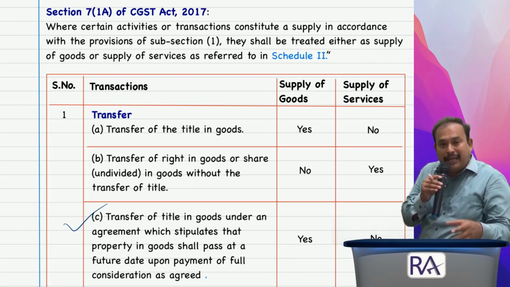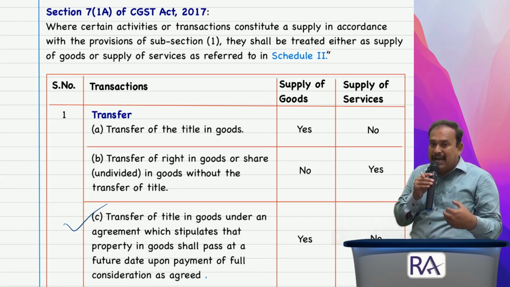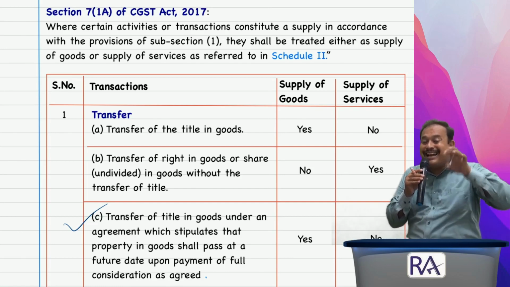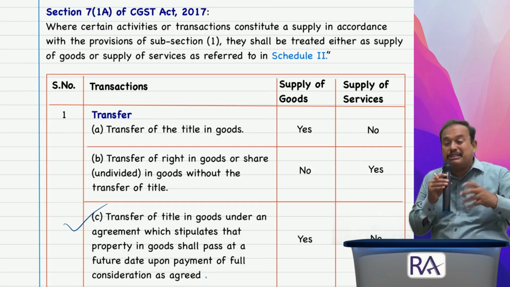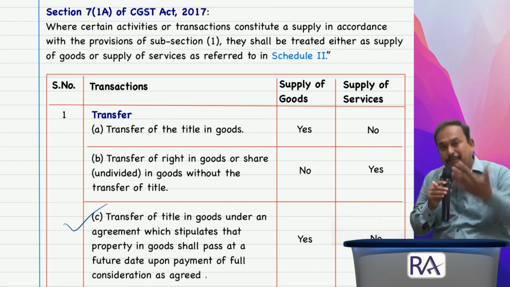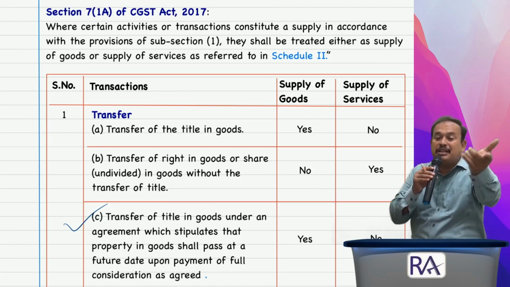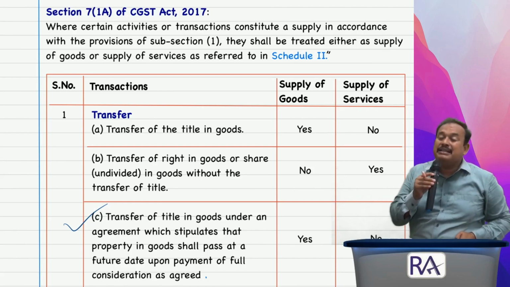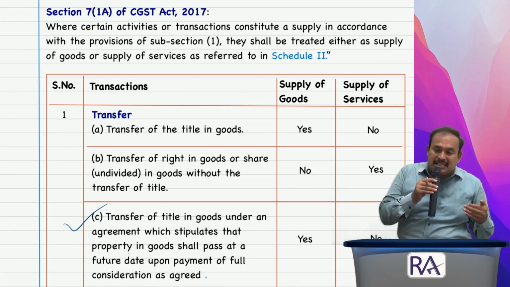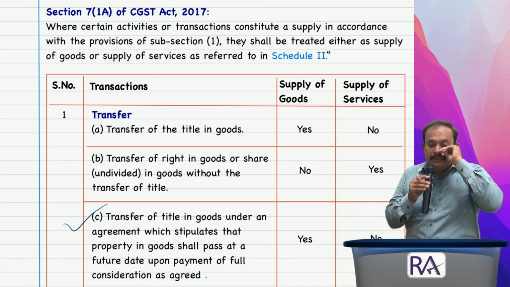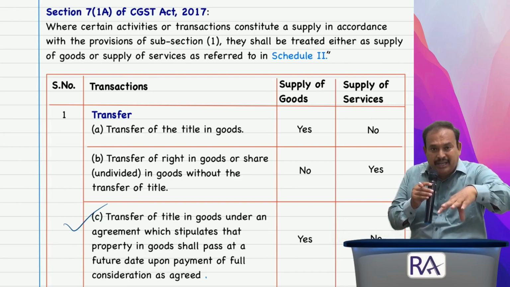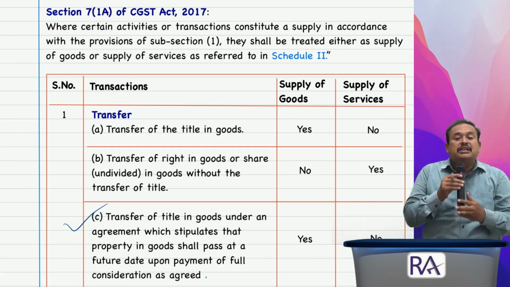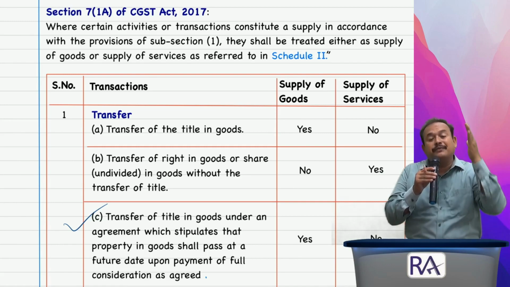Pay the down payment today and purchase that particular product, and going on you pay installments and you will become the owner of the goods. Title on such goods will be transferred to the hire purchaser only when the hire purchaser has paid all installments, including the last installment. Then only that particular asset will become the asset of the buyer, namely the hire purchaser. That means transfer the asset today, right to use from today, but title at the end of the day when you pay all the payments. In such case, the law of the land says that it is supply of goods only.